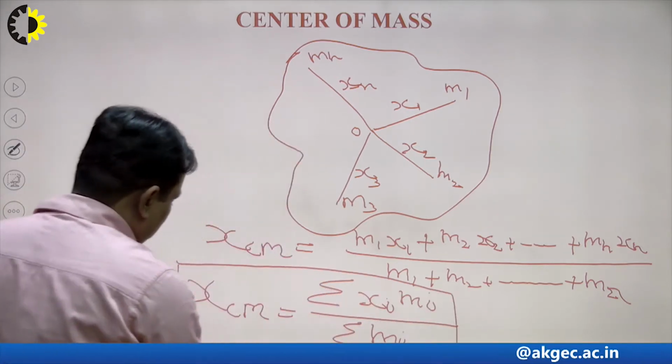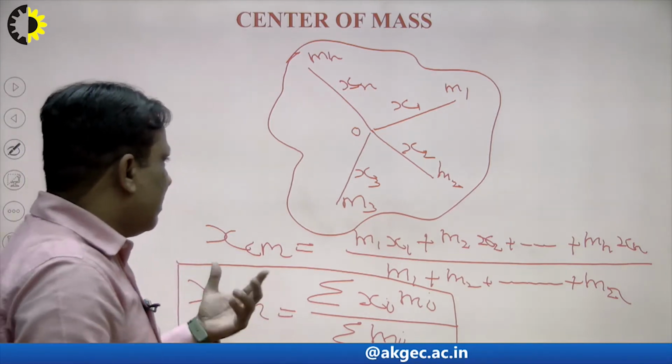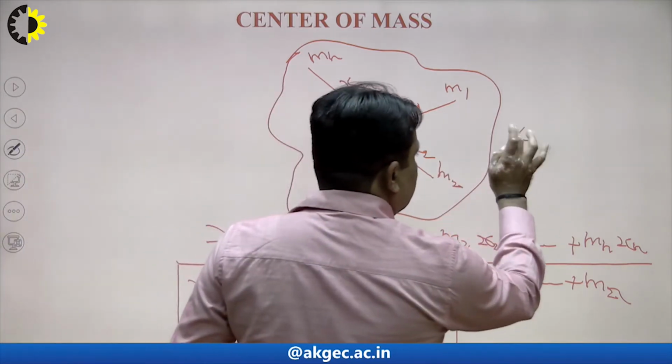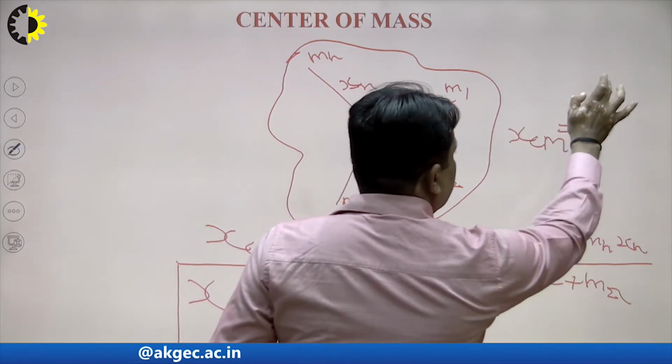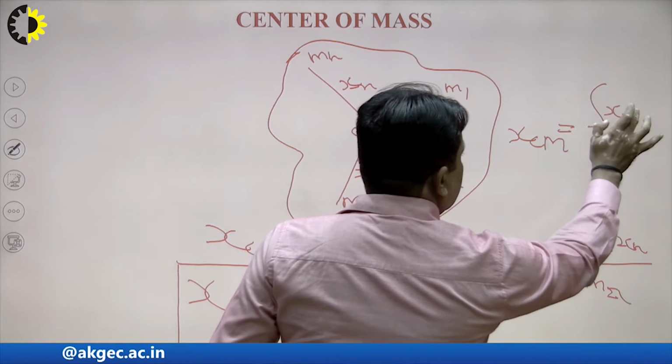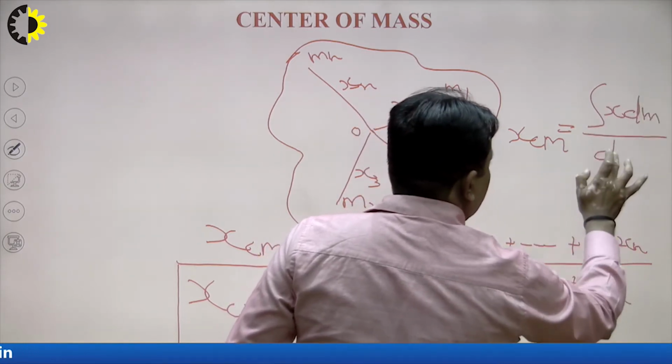If the body is homogeneous, then this formula reduces to the integral form: xcm is equal to integral of x dm divided by integral of dm.